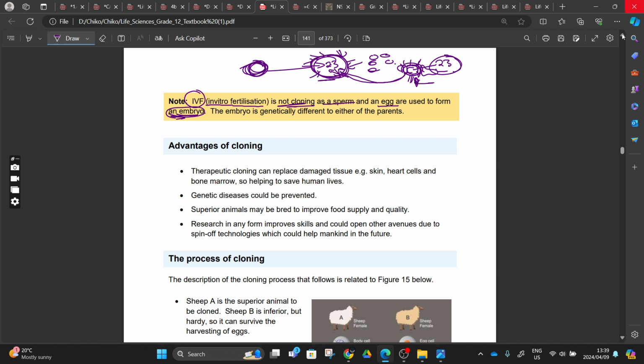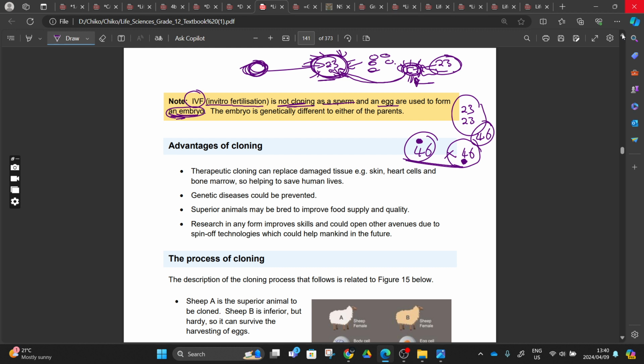Why? Because now we have 23 chromosomes here from the sperm and 23 chromosomes from the mother. So with these two sets, it means that we are going to have 46 chromosomes that are different from the 46 chromosomes of the mother and the 46 chromosomes of the father. Hence we say this process is not cloning. But if we have the 46 chromosomes from the father exactly matching the 46 chromosomes of the daughter, yes, we say now this is cloning, identical, right? Hence we say this IVF is not cloning.